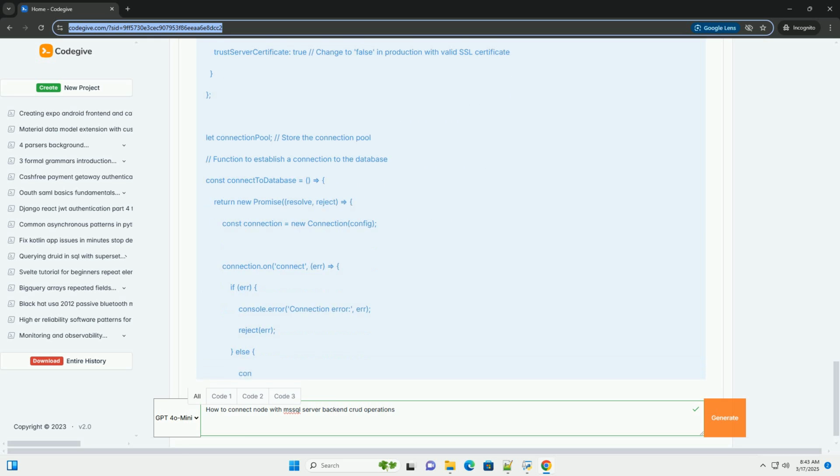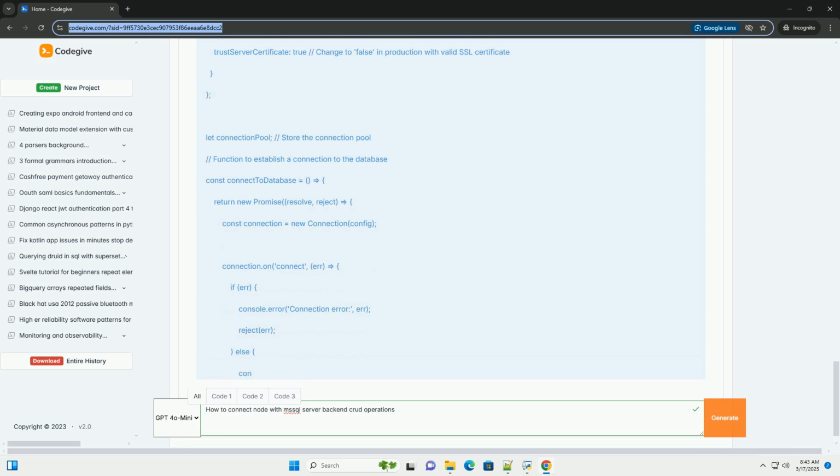Step 5. Run the application. 1. Start the server. In your terminal, navigate to the project directory and run it. You should see server is running on port 3000, or your configured port, in the console, along with connected to MSSQL server.